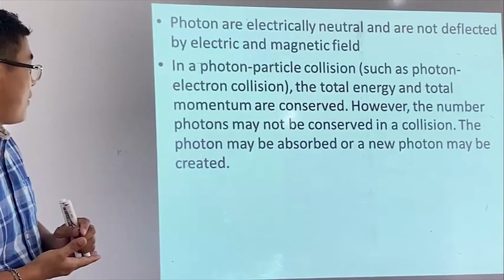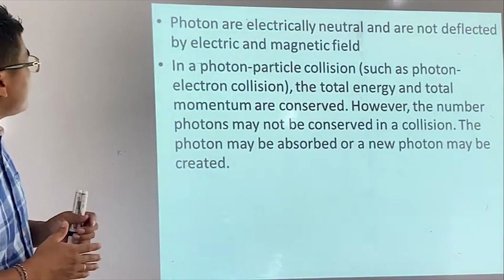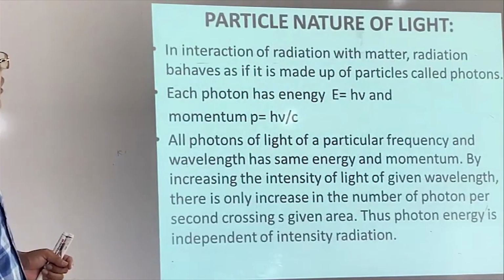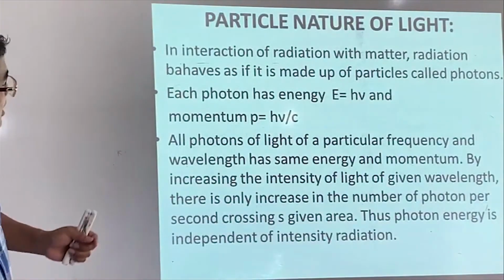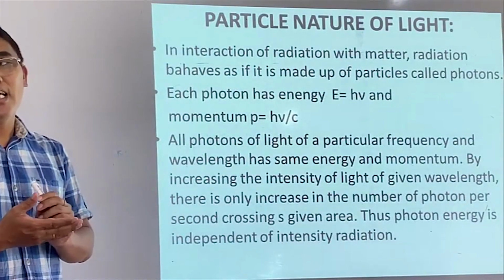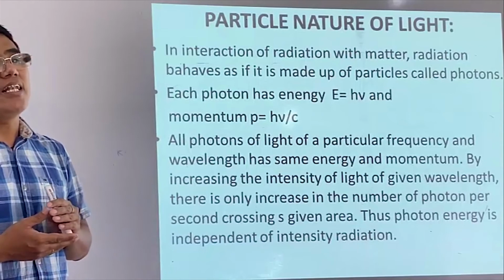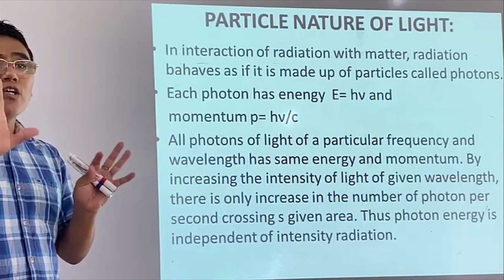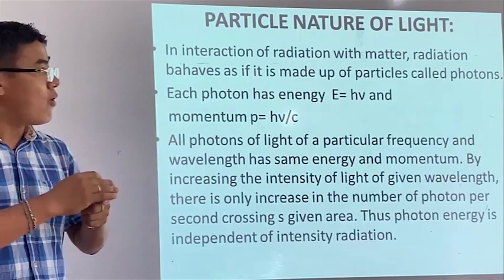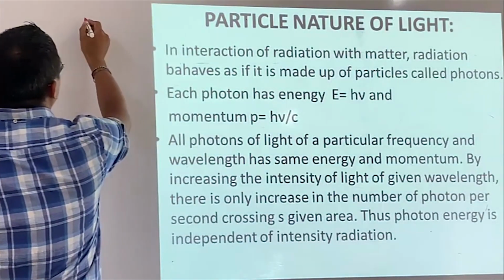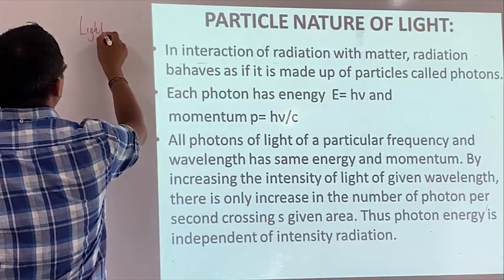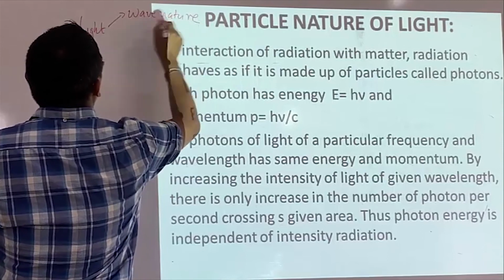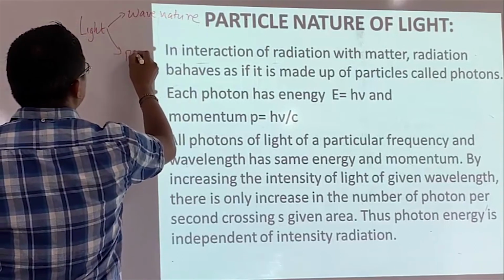So this is what we talk about. I've done five different points. All these points tell us that light has particle nature. Now, no doubt light has wave nature and light has particle nature.